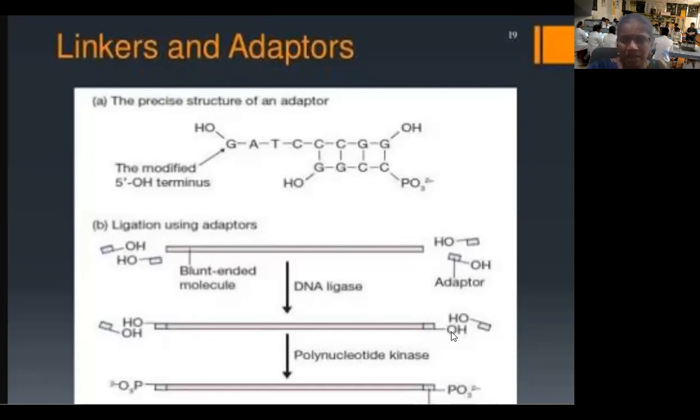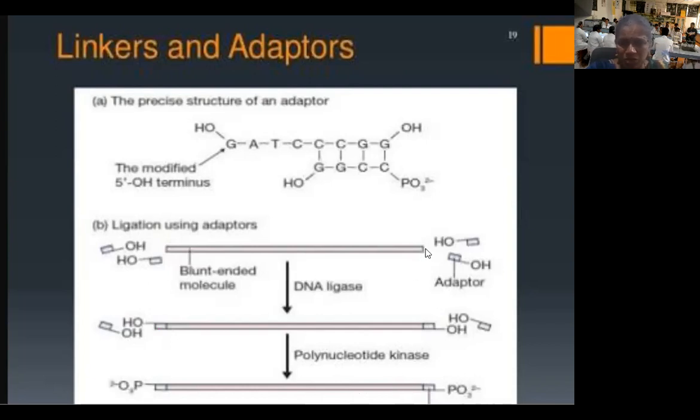Now at the 5' region, instead of a phosphate group, there is a hydroxyl group. Our job now is to treat with polynucleotide kinase, which adds the phosphate molecule at the 5' region of the modified adopters on either side.